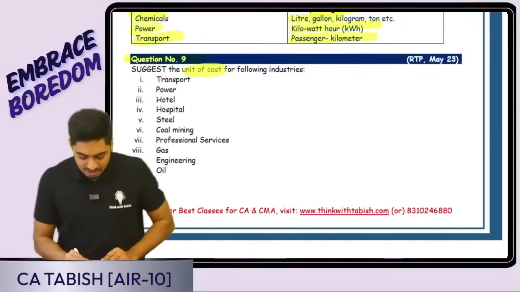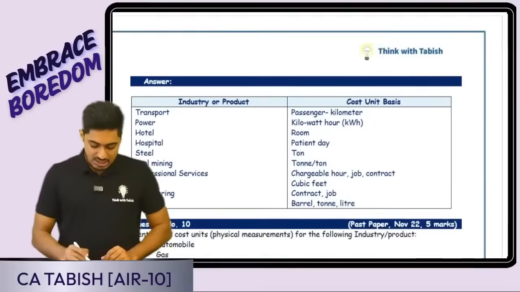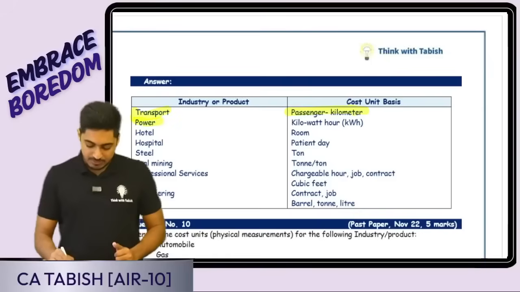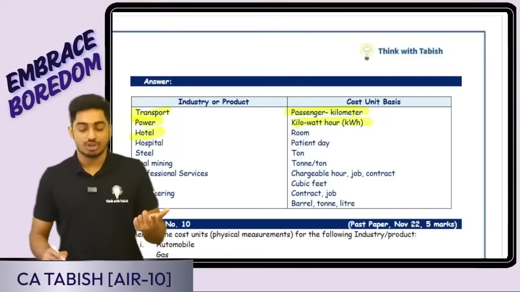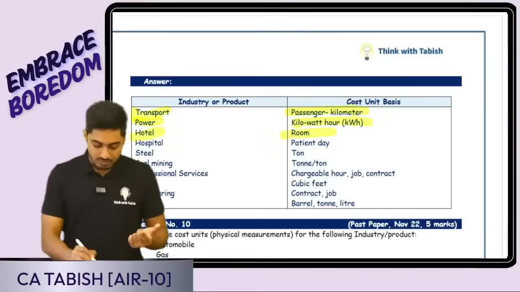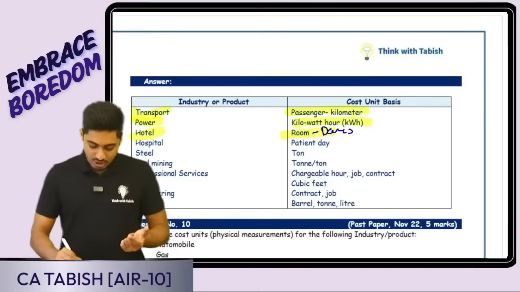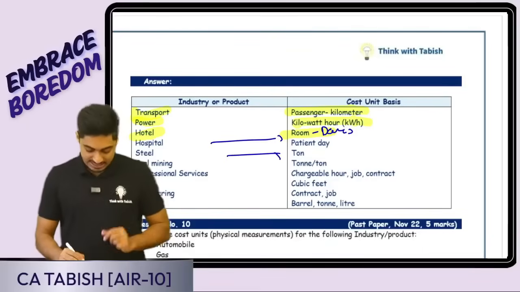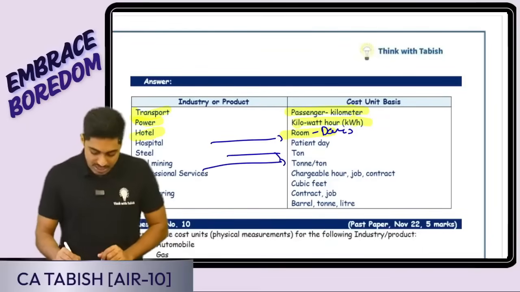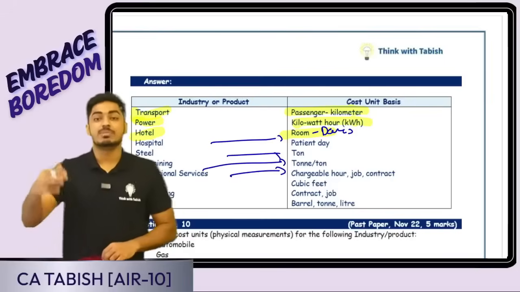Suggest cost unit for the following industries. Transportation, passenger kilometer. Power, kilowatt hour. Hotel, it is going to be room days. Here they have only written room, it is ideally going to be room days. Hospital means patient days. Steel means ton. Coal again in terms of ton. Professional services, it is billed based on hours.